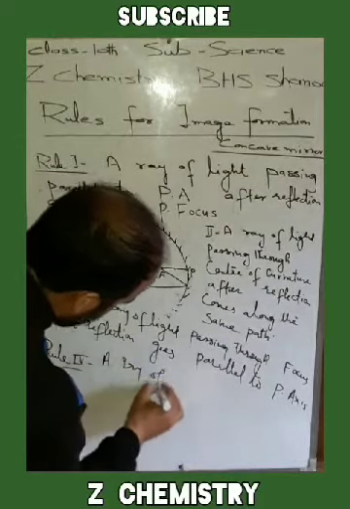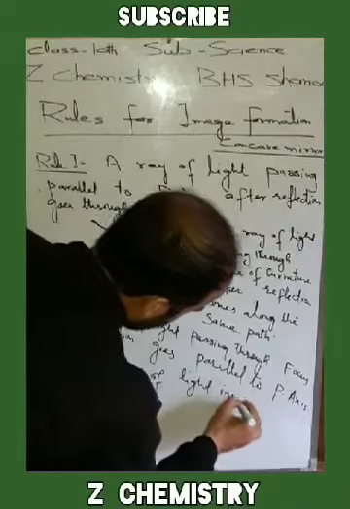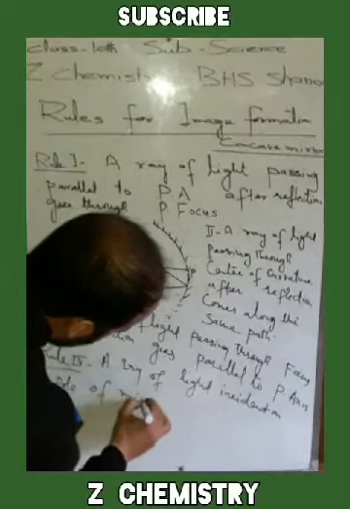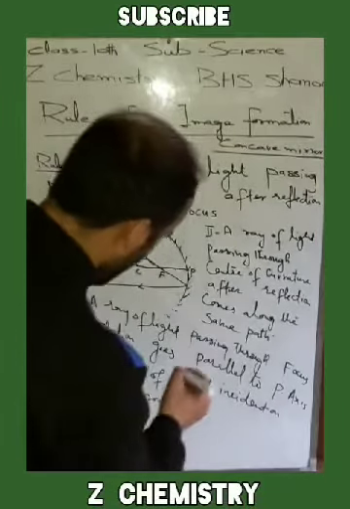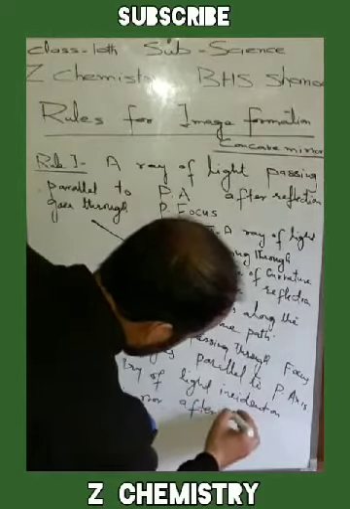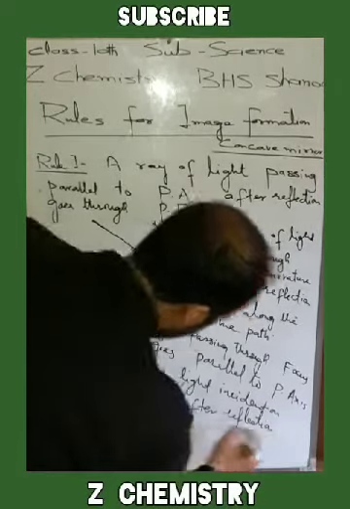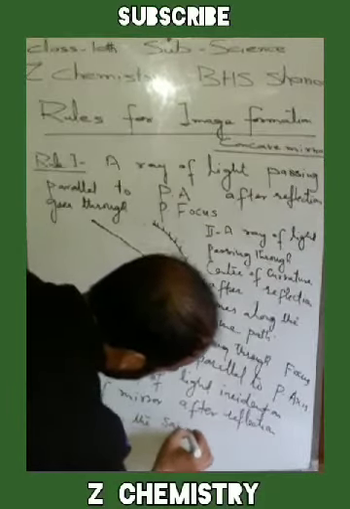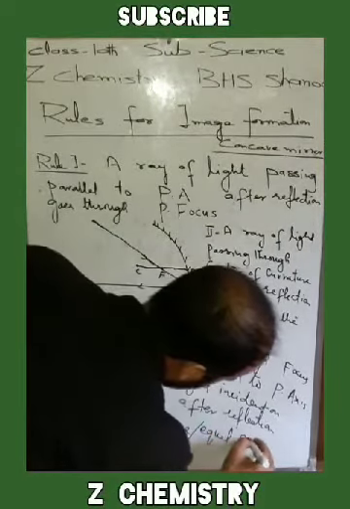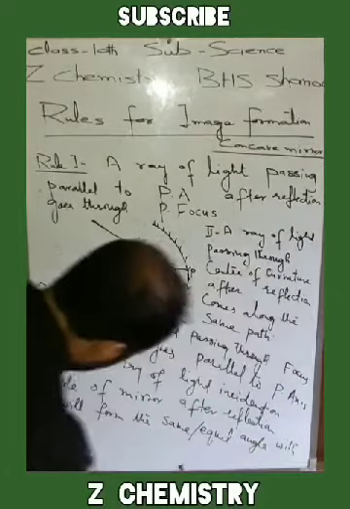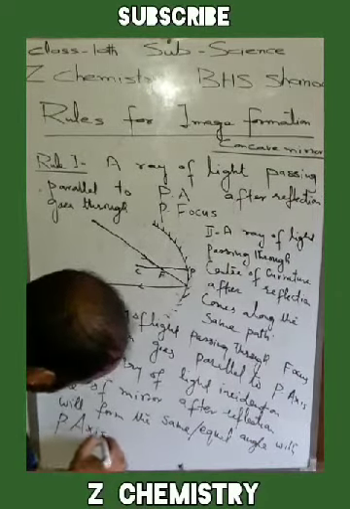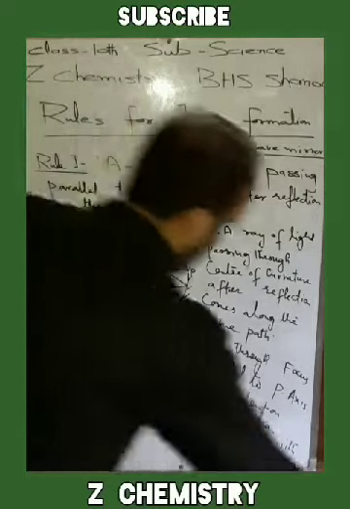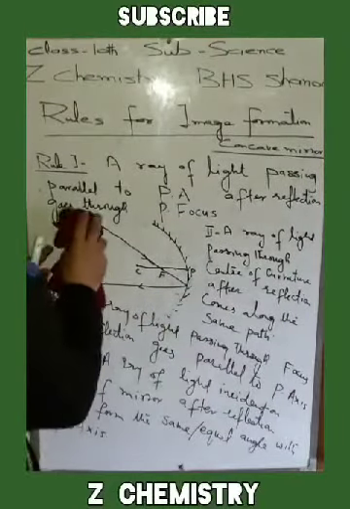A ray of light incident on the pole of the mirror, after reflection, will form the same or equal angle with the principal axis. This is the last law, the fourth law. ये एक रे ऑफ लाइट है जो कि पोल ऑफ मिरर के साथ टकराती है.